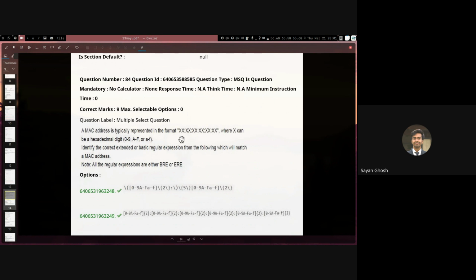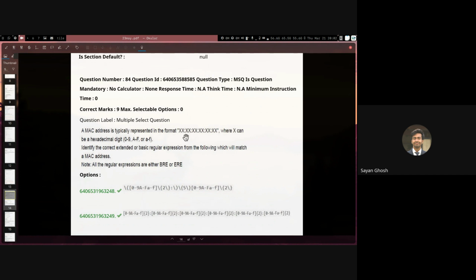Each digit, which is marked as X here, can be 0 to 9 or capital A to F or small a to f. We can simply mention that by putting it in this square bracket: 0 to 9, A to F, a to f. That means 1 digit. And each of these groups has exactly 2 digits, so we can put curly braces with 2 to mention that such a digit has to be present 2 times. And then there should be a colon.